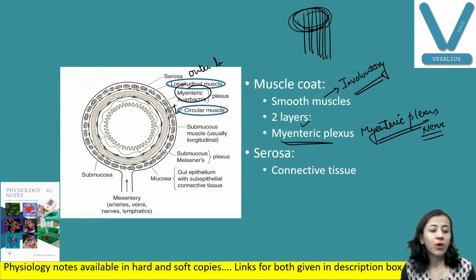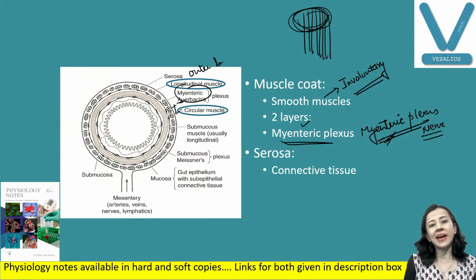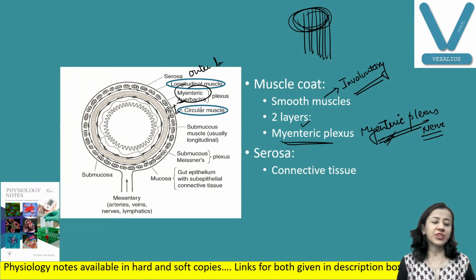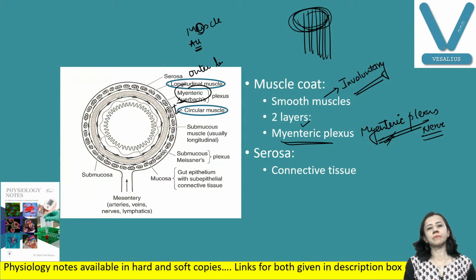It is very important for muscle contraction. Digestive system muscles contract through this nerve plexus. Another name for the Myenteric plexus, try to remember these names also: Auerbach's plexus. Auerbach's or Myenteric plexus. I'll give you a trick also. Muscle layer has a U, and Auerbach's plexus also has a U. So you can easily remember.